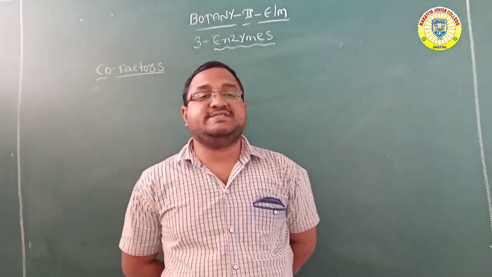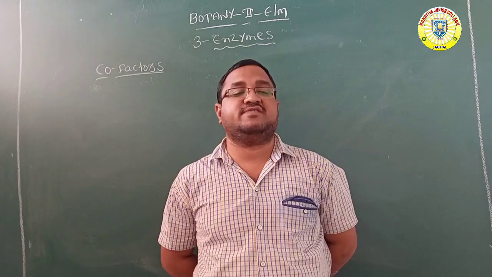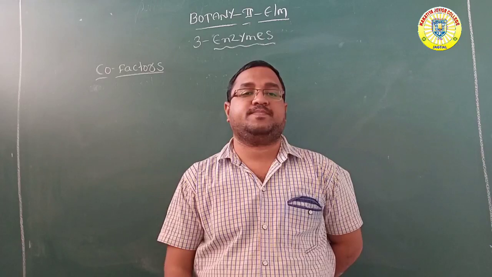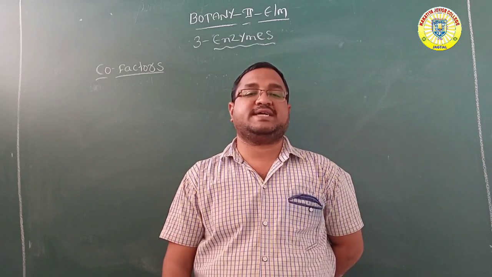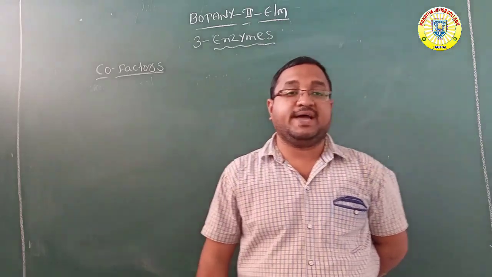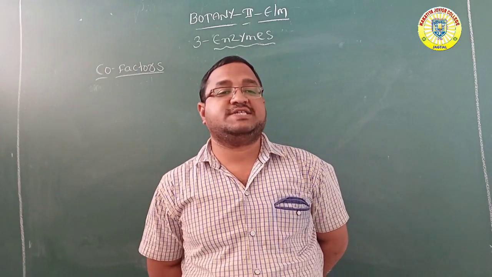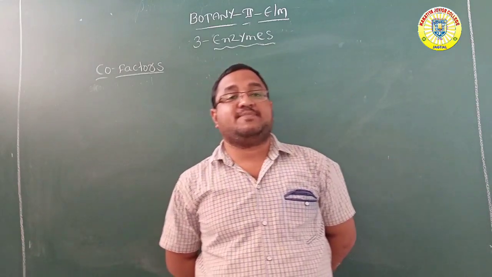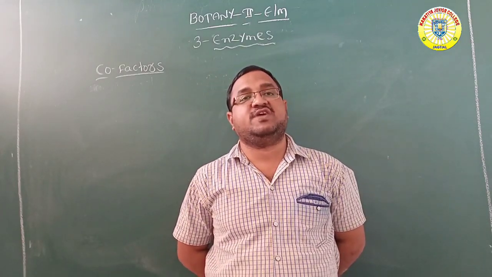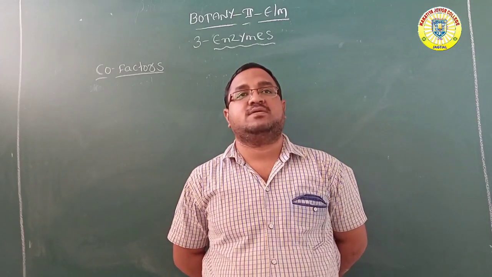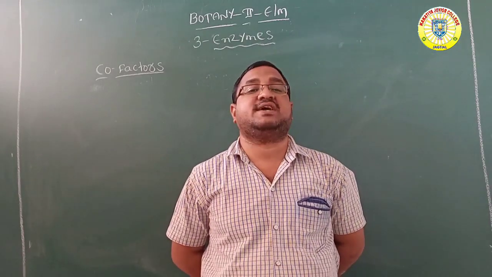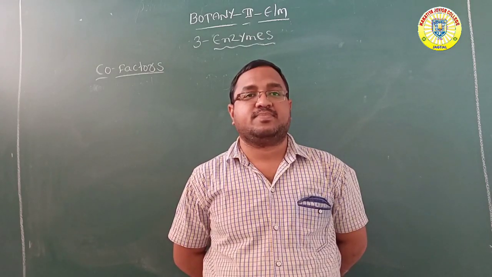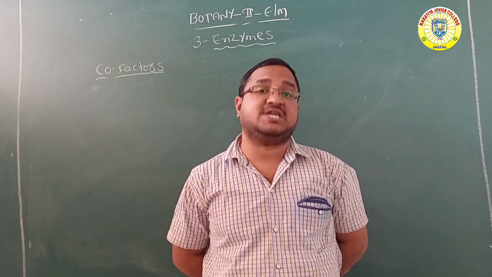So what is this? The substrate concentration which is required to cause the maximum rate of reaction, that type of constant is called Michaelis-Menten constant. So next, the fourth factor, binding of specific chemicals. Suppose any chemical binds to the enzyme, then the enzyme activity decreases. So those chemicals are called inhibitors. The process is called inhibition.